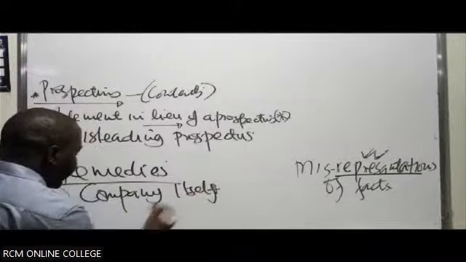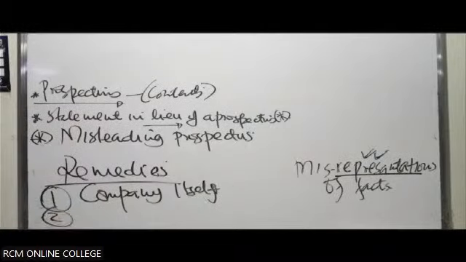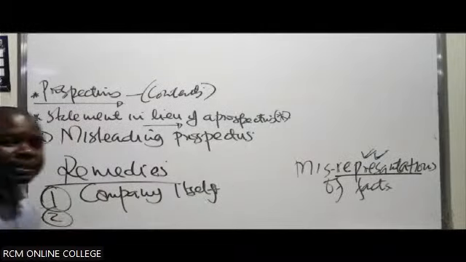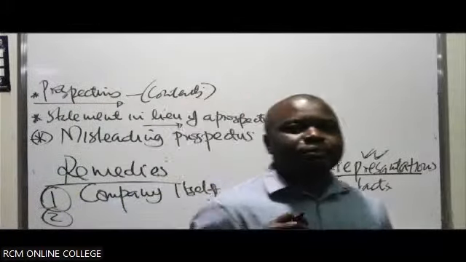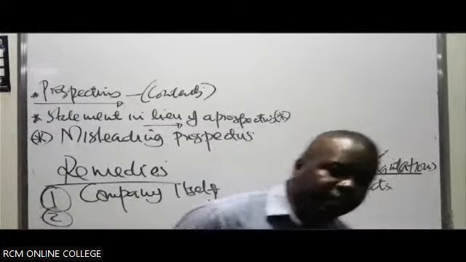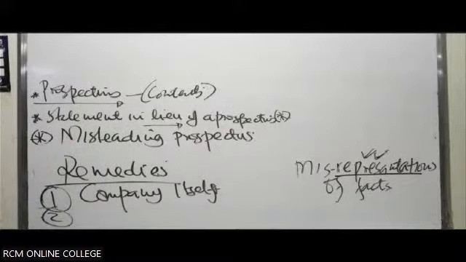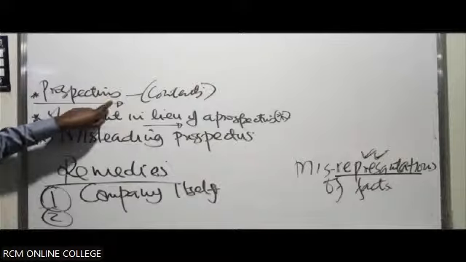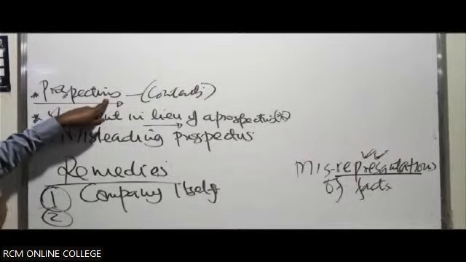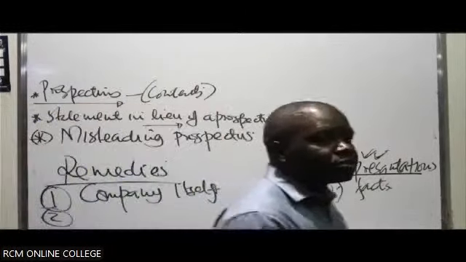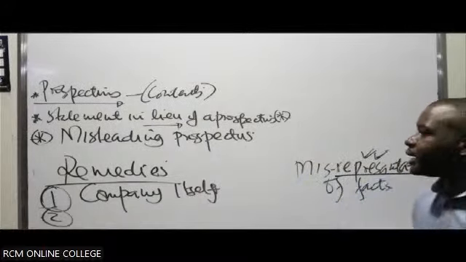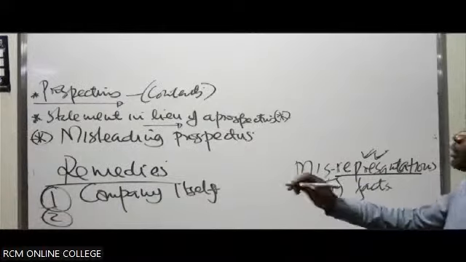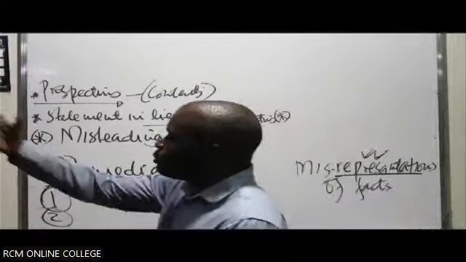And number two, sometimes you can have experts who are involved in preparing the prospectus. We can have auditors as part of the experts. But more so, the prospectus, as part of the contest, is normally signed by directors. Directors are the ones who are on top of things in terms of preparing the prospectus for the company. They are the ones who sign it off so that it can actually be put out there.